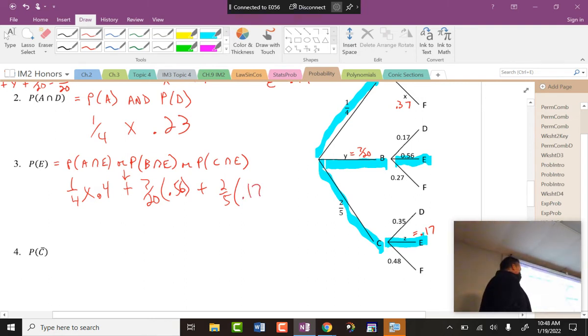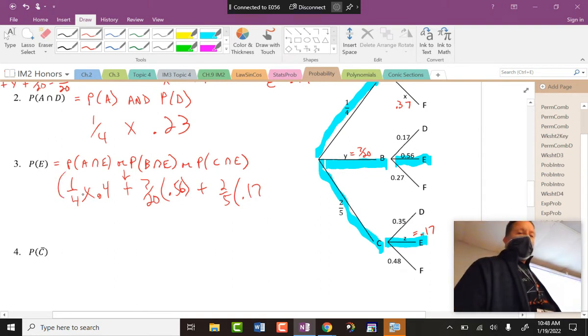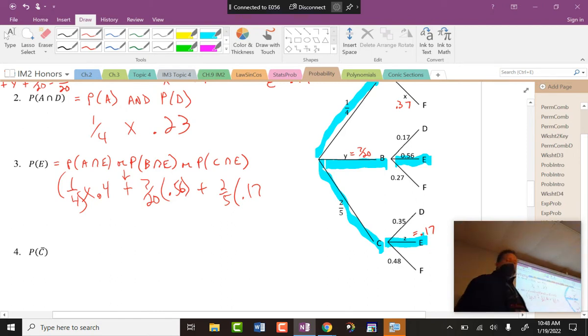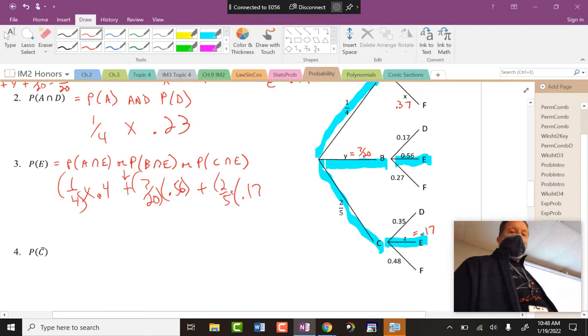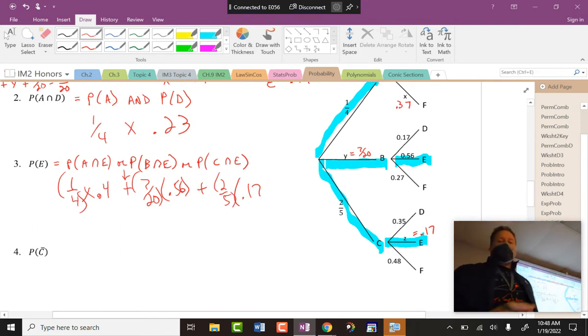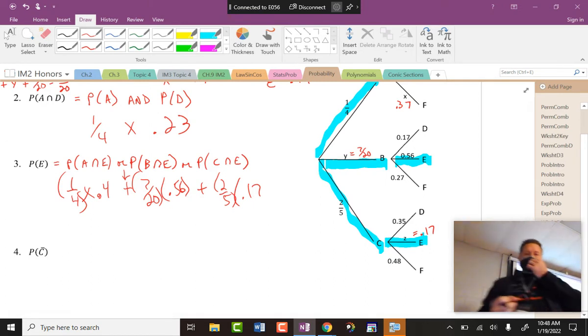Press enter, type it in as your calculator. If you don't know where the fraction button is, then do 1 divided by 4 in parentheses, then times 0.4. Should not have to teach you how to type that on the calculator. And if you don't type that on the calculator correctly, you're wrong. All right, and that's what we should be able to figure out there.